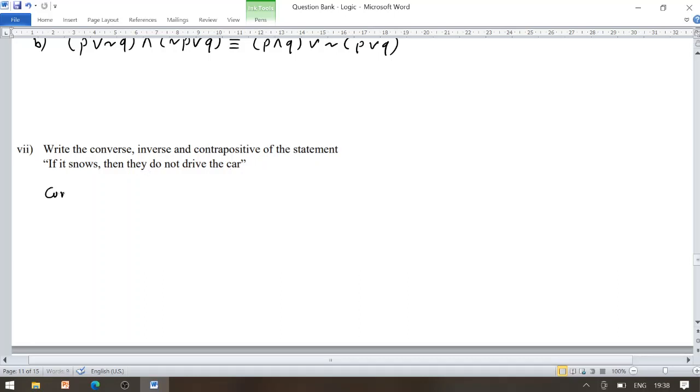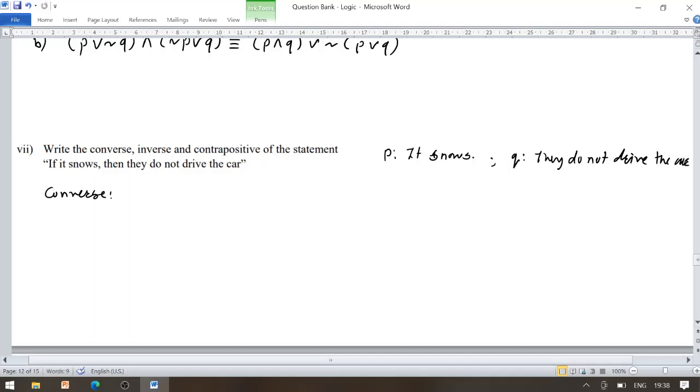Its converse is: if they do not drive the car, then it snows. Or you might consider firstly P to be the statement "it snows" and Q to be the statement "they do not drive the car".